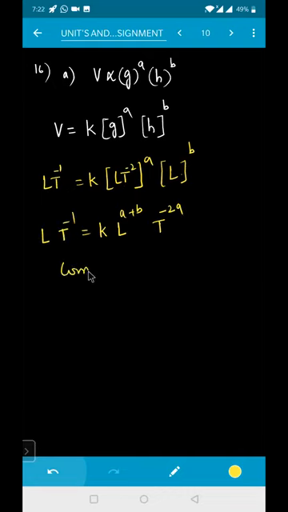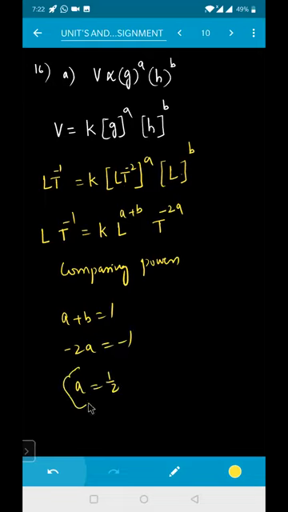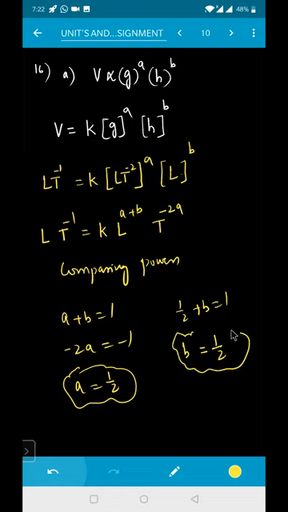So comparing powers on LHS and RHS. See how much I am getting better? A plus B will be equal to 1. Minus 2A will be equal to minus 1. That means A value will be equal to 1 by 2. Yes, sir. So if A value is 1 by 2, then from this, 1 by 2 plus B is equal to 1. So B value will be equal to 1 minus 1 by 2. That is 1 by 2. So A value I got, B value I got.